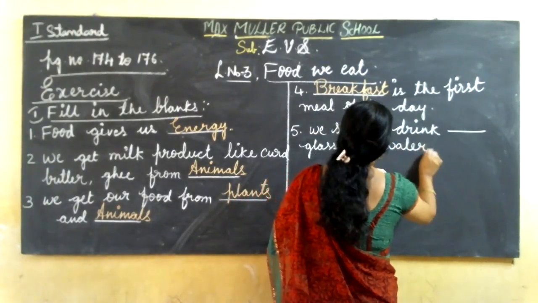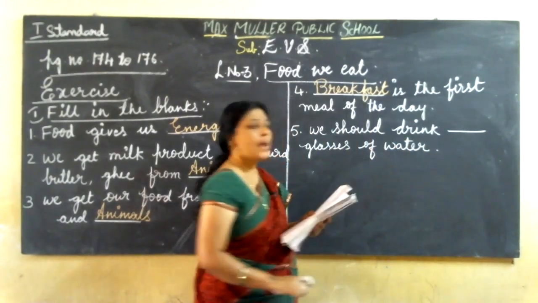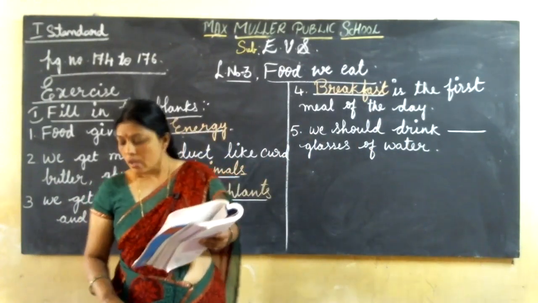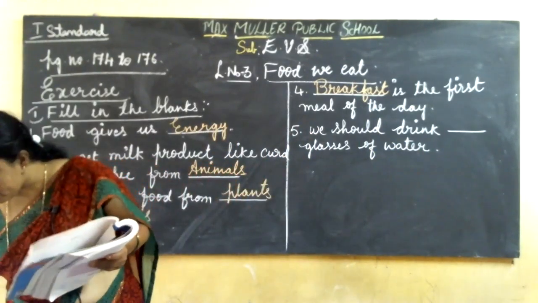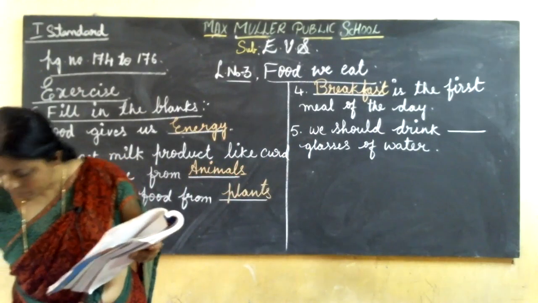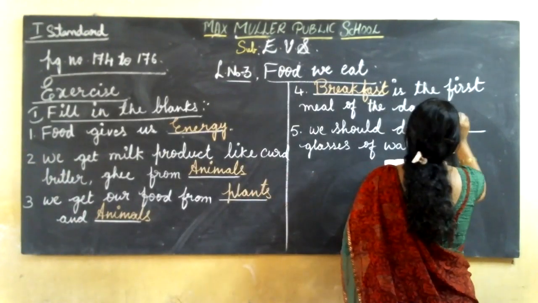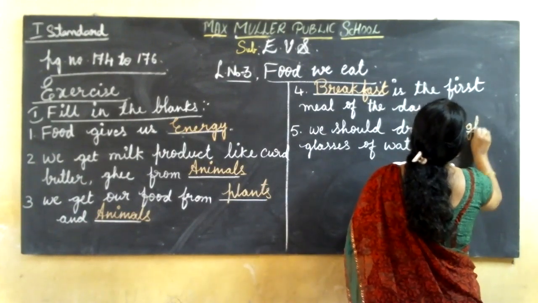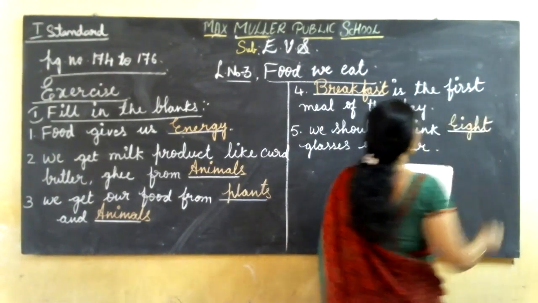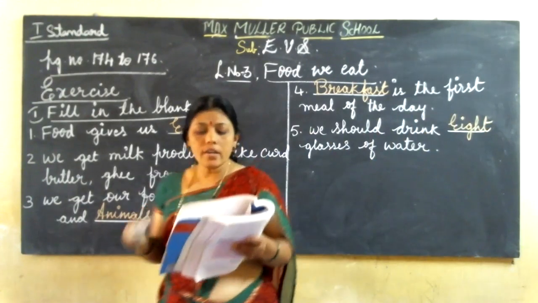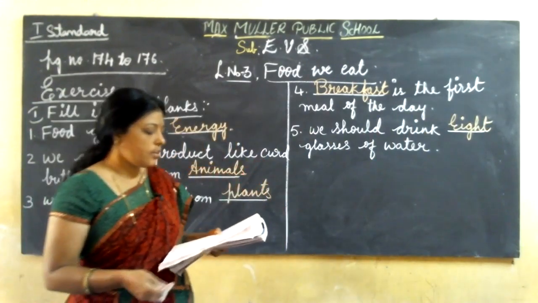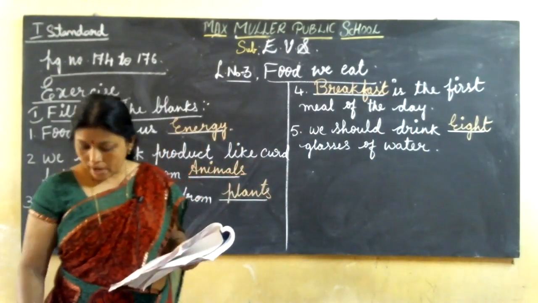At least minimum, how many glasses of water should we drink? I taught you already, isn't it, children? Yes, tell me, how many glasses should you drink? Minimum 8 glasses of water per day. You should drink at least 8 glasses every day.